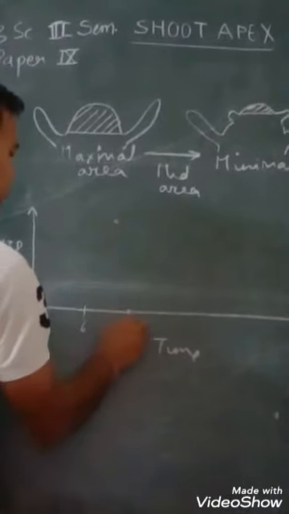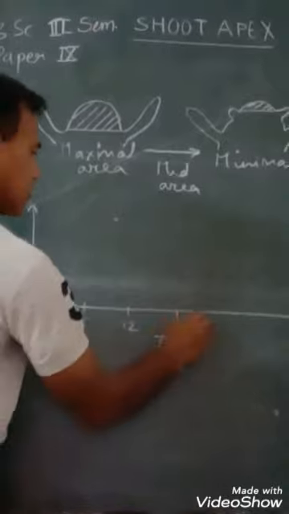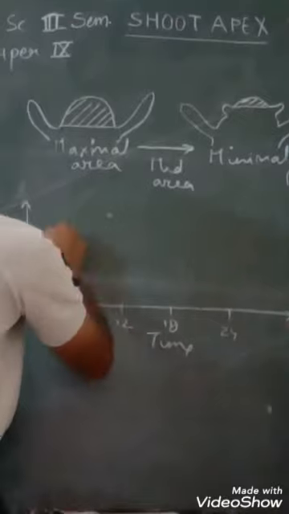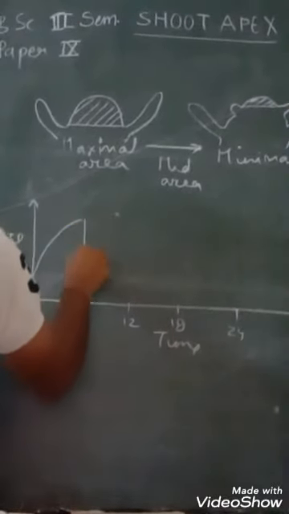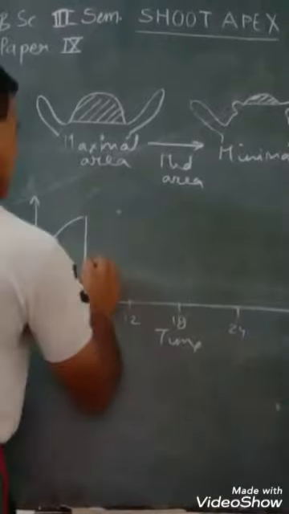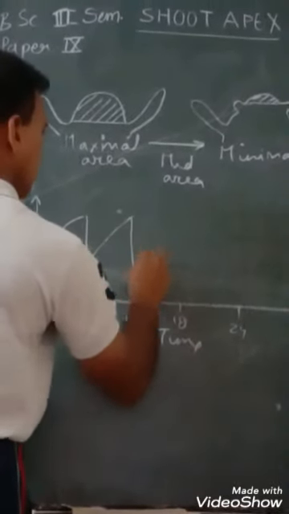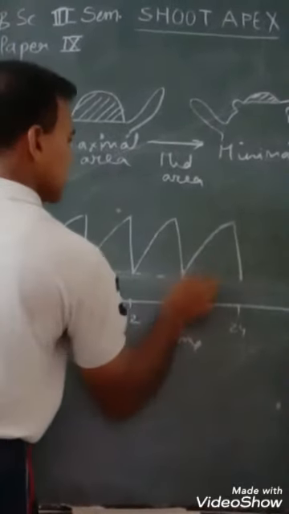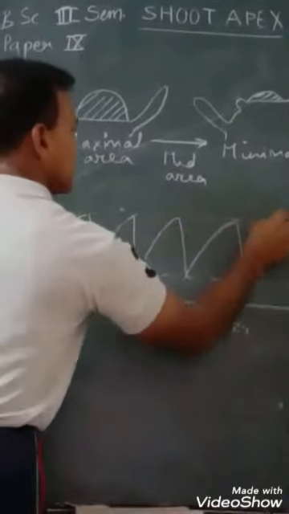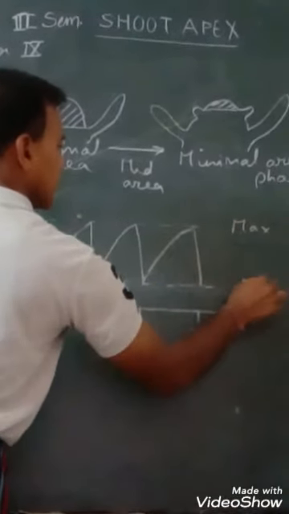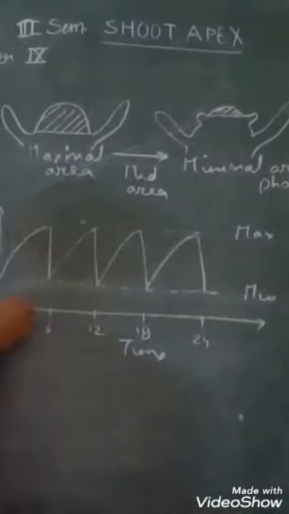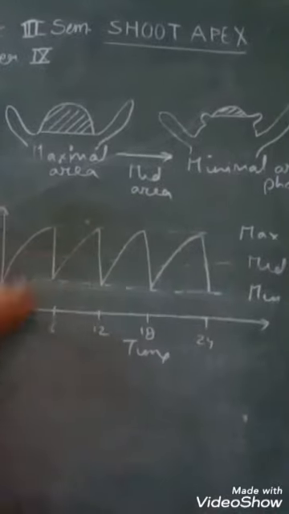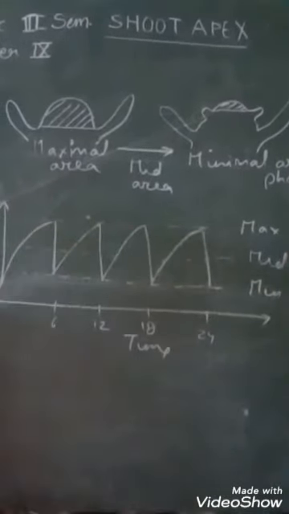For example, 6, 12, 18, 24, then maximum, minimum, then again maximum, minimum, maximum. This is minimum area phase, maximal area phase, and in between is the mid area phase. So this is how our graph looks.